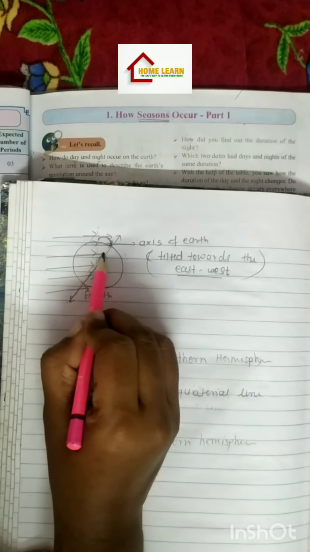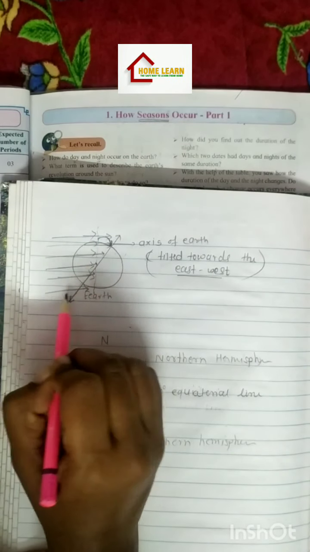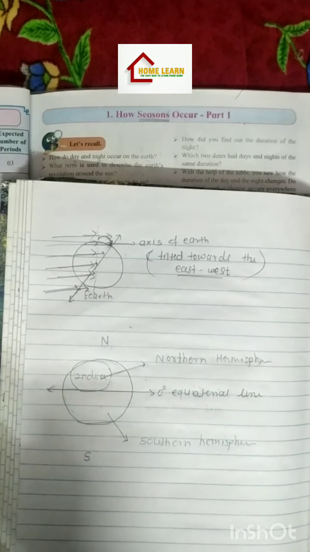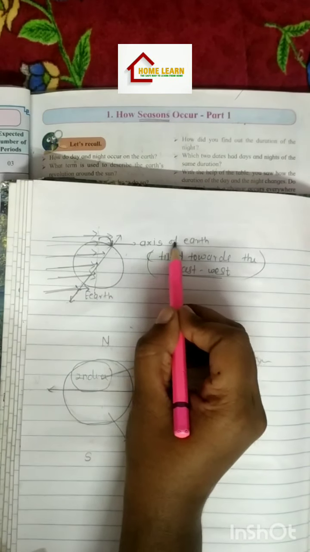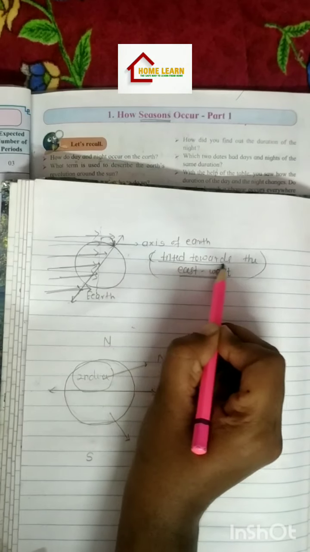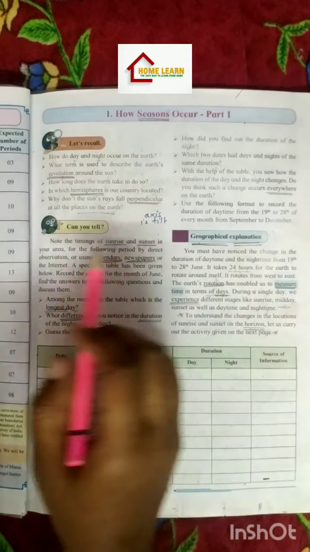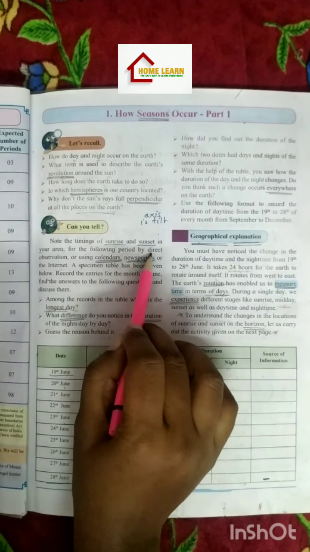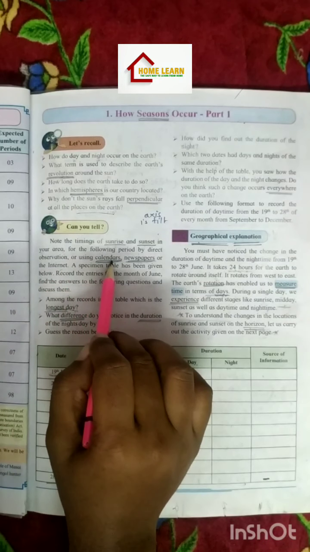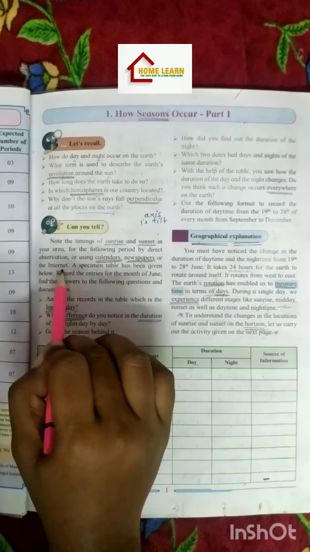See here. That's why sun rays do not fall perpendicular on earth, because of the axis of earth which is tilted towards the east-west. Can you tell? Note the timing of sunrise and sunset in your area for the following period by direct observation or using calendar, newspapers or the internet.